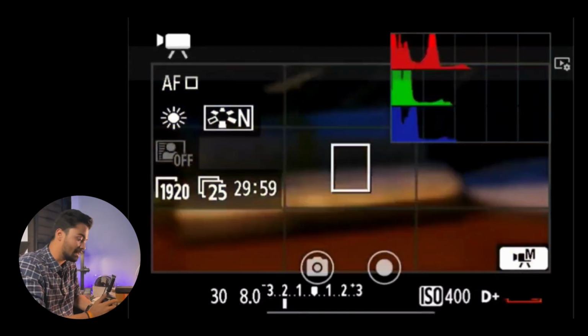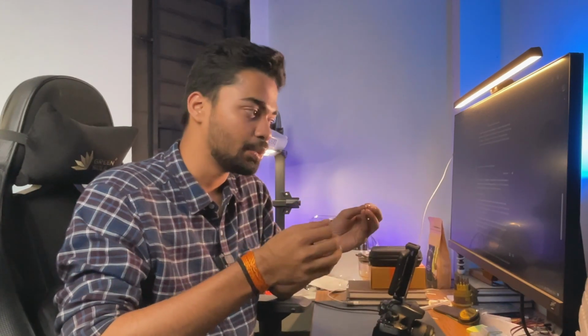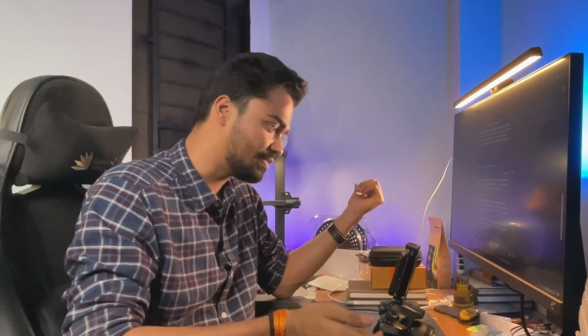Now there comes another thing and that is the 180-degree cinematography rule. The 180-degree rule says that if you are shooting at a certain FPS then your shutter speed should be twice of it. So basically if I am shooting at 24 FPS then my shutter speed should be 1/48. Since we are shooting at 25 FPS, our shutter speed should be 1/50.